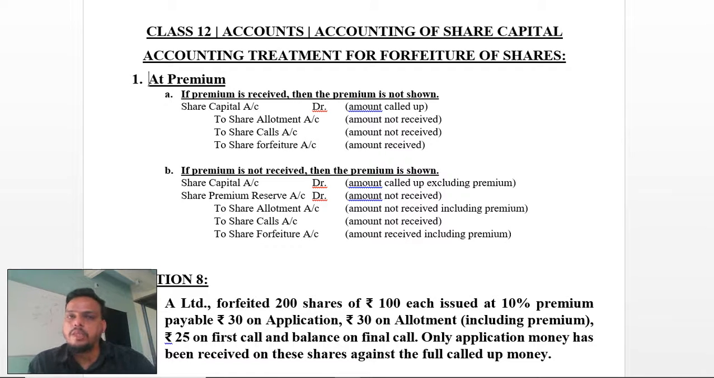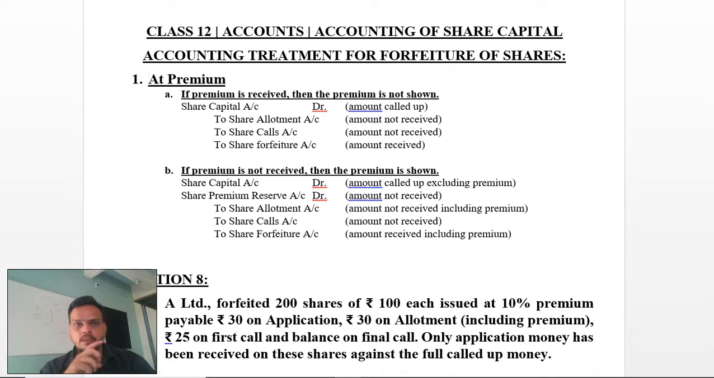As we were going with the chapter accounting of share capital, in that we were seeing accounting treatment for four features of shares. In the last video, we completed at par how the four features occur. Today, we will go directly to the four featured entry which we have to write over here. So we will study this concept and then we will write all the entries. I have three questions over here. We will discuss these three questions in detail one by one.